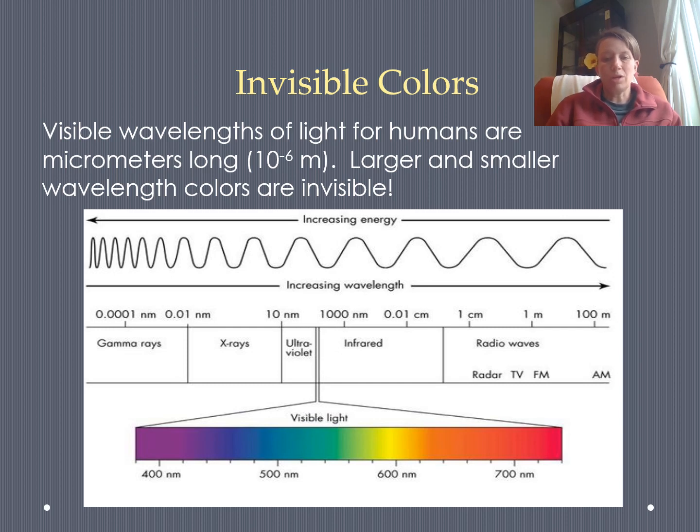So those colors of light are invisible to humans, but that doesn't mean that they're not there, and that doesn't mean that they're invisible to other animals, etc. So gamma rays, X-rays, ultraviolet rays, infrared rays, and radio waves are all different colors of light that are just not detectable by humans. So those are all outside. You can see the visible light sits right here in the middle, and those other colors span the two ends of the spectrum.